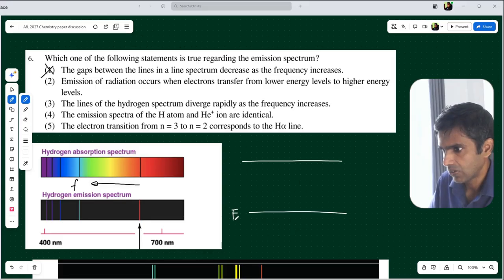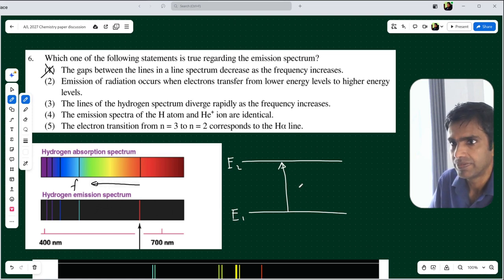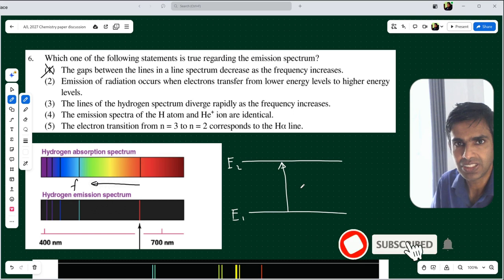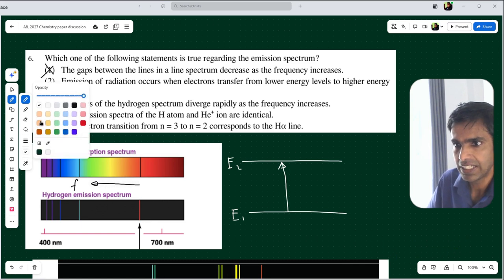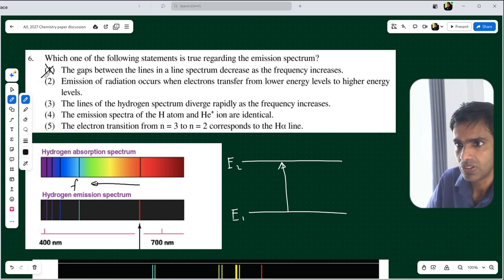When an electron transfers from lower energy level to higher energy level, the electron absorbs the required energy. If electron absorbs energy, it cannot release radiation. It absorbs radiation. Therefore, it's clear that the second statement is also incorrect.